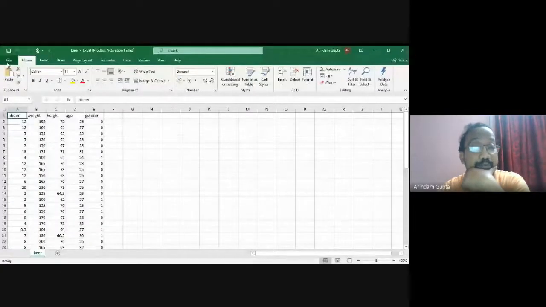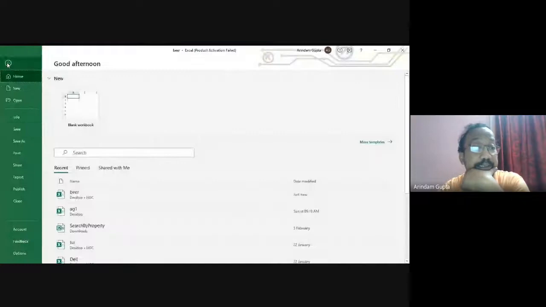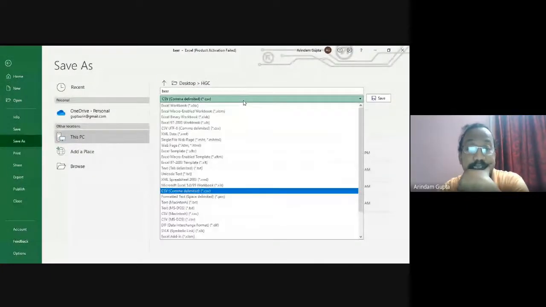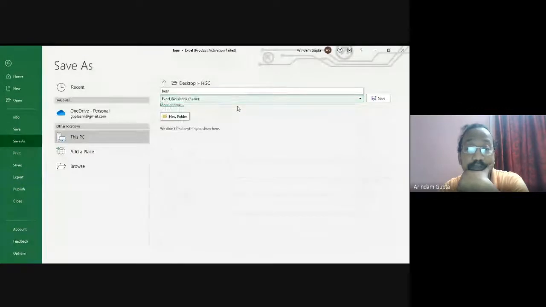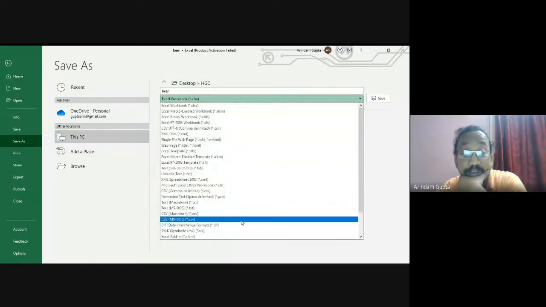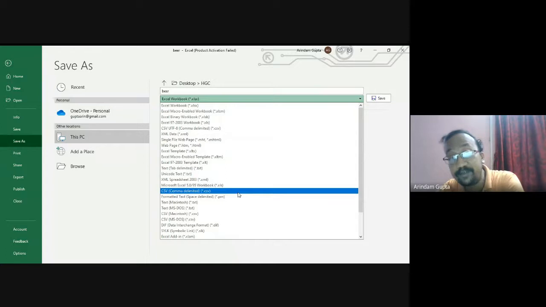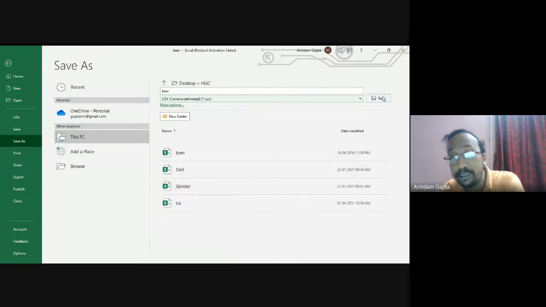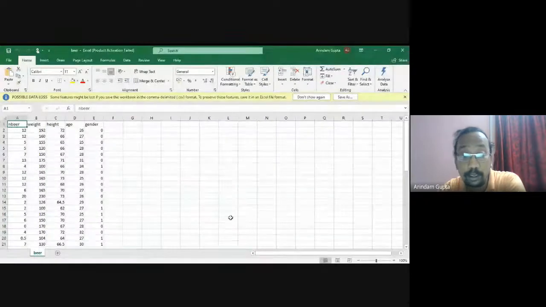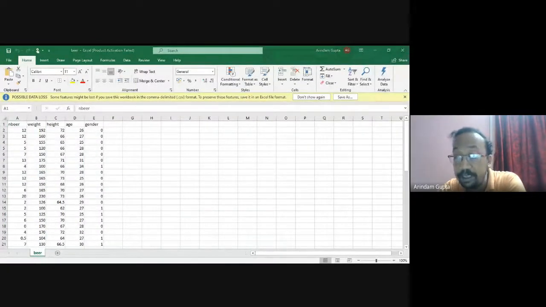Then go to File, Save As. If it is already CSV, fine. If it is in Excel extension, then you go to CSV. There are several CSV options. Go to this CSV and then save this. After getting the CSV,